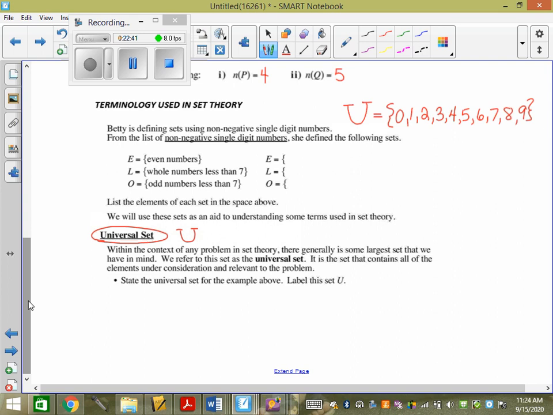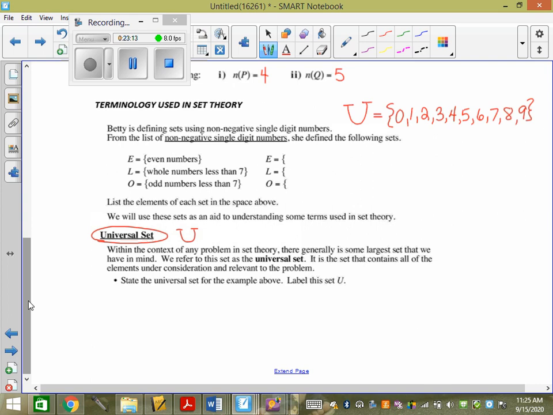So, within the context of any problem in set theory, there generally is some largest set that we have in mind. So this is a large set that we're only allowed to choose numbers from. We refer to this as the universal set. It is the set that contains all the elements under consideration and relevant to the problem. Does it use the lines on the top of it? Yep. And it does because the U without the lines means union. Totally different.